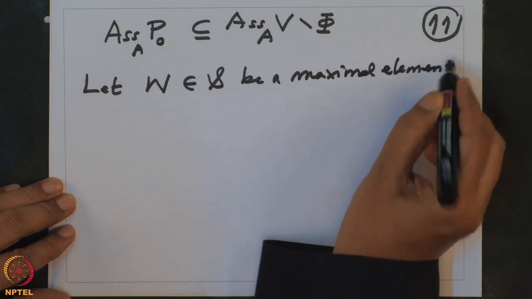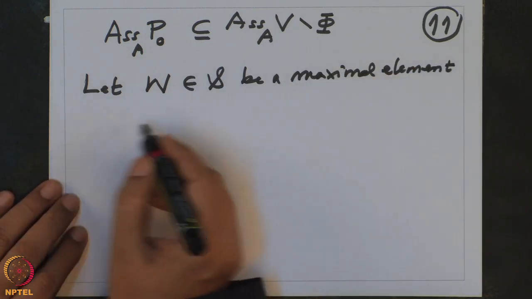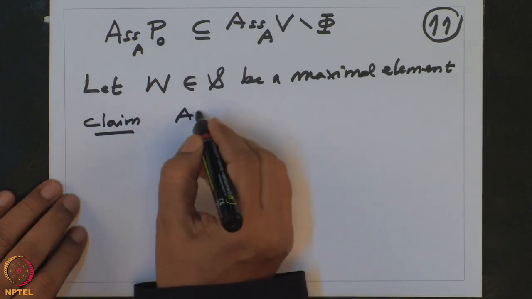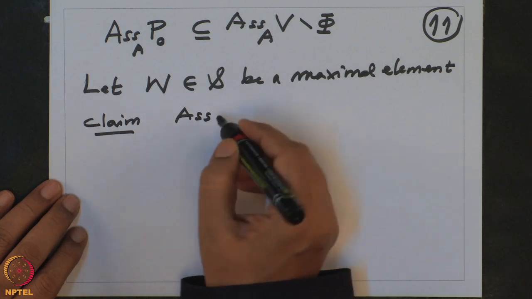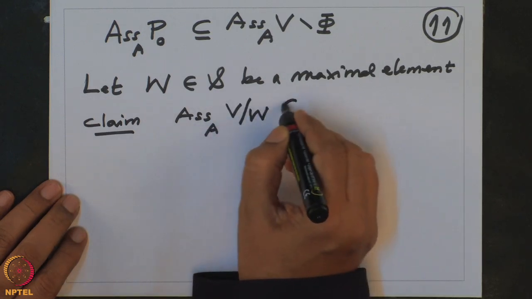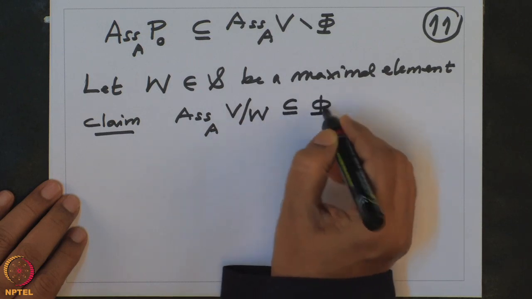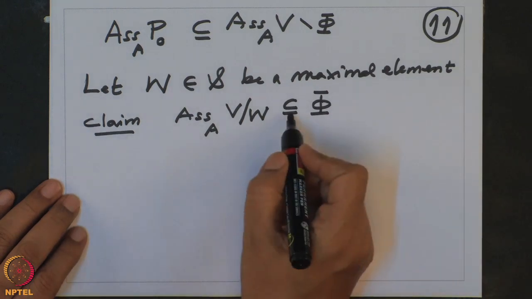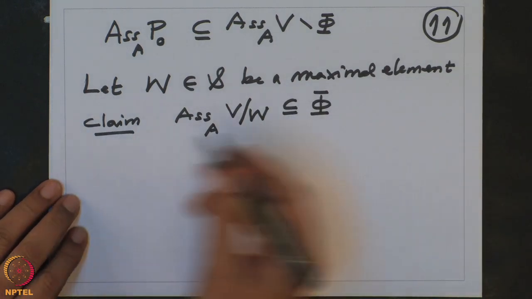with respect to the inclusion, and then we want to claim that the associated primes of V by W is actually contained in phi. This is what we want to check. Actually, we want to prove equality here, but I am checking this first. Then what will happen?